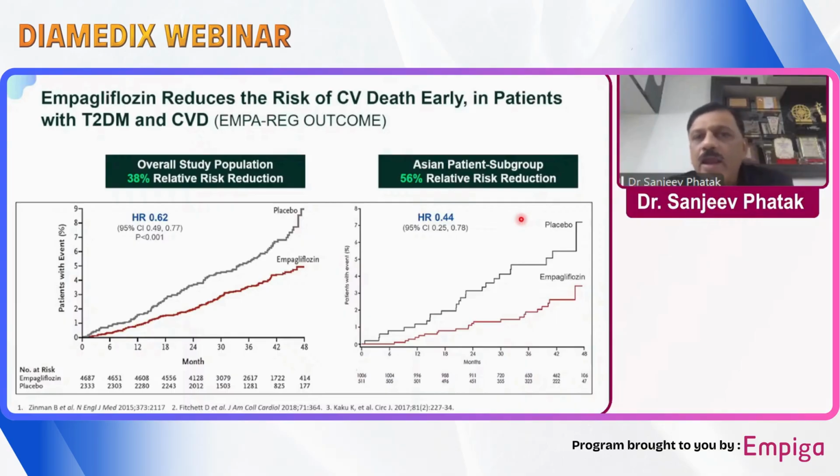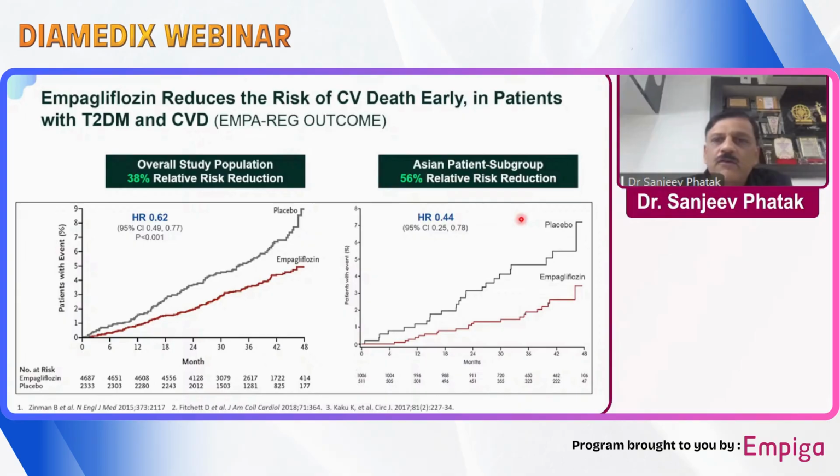So EMPA-REG came as a real surprise. Initially, people thought that the results were too good to believe. But then the subsequent analysis and the full study literature clearly showed the advantage of this molecule, empagliflozin, in reducing the cardiovascular risk, the cardiovascular death, and overall death in type 2 diabetic patients. And this was surprisingly regardless of the glucose control.